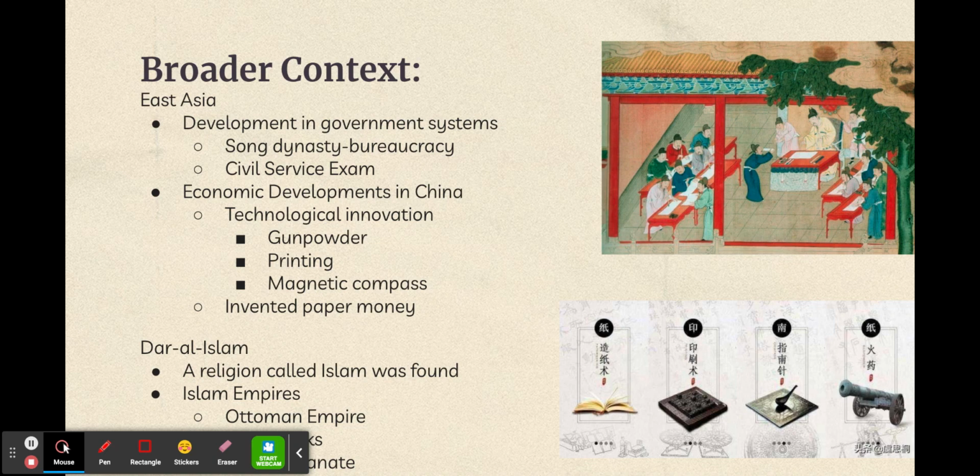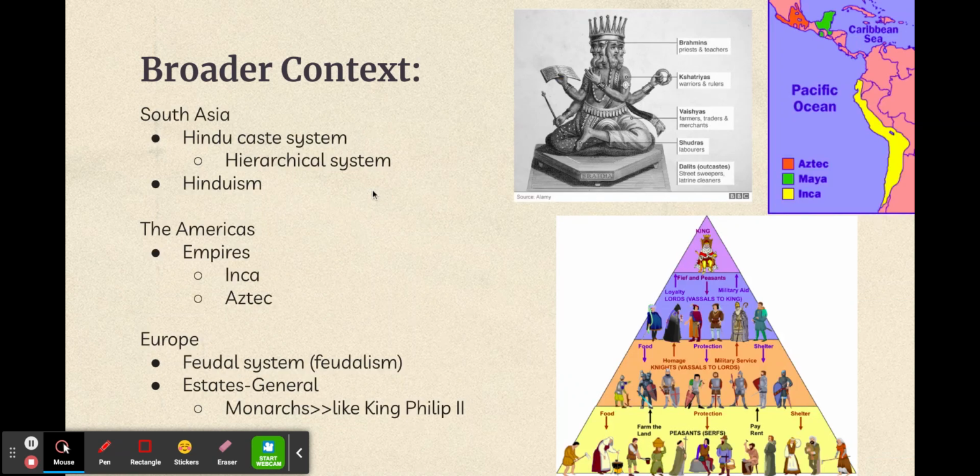Now, I'll be moving on to the broader context of South Asia. South Asia created a system of governance called the Hindu caste system. This system is where citizens are separated into classes based on their social positions and employment functions in the community. As you could see on the right side of the presentation, there is an image of the Hindu caste system.